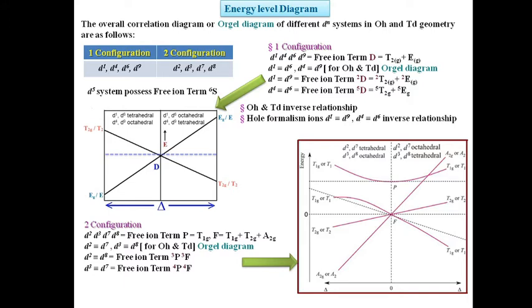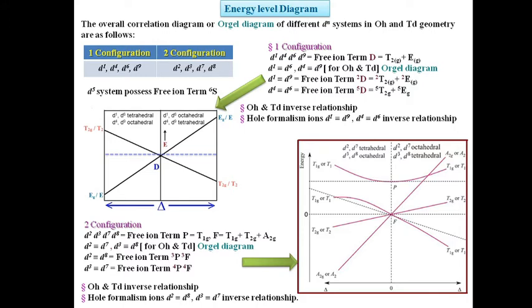Here also the octahedral-tetrahedral inverse relationship as well as the hole formalism principle are applicable. So from these data, such as free ion terms, crystal field terms, and the corresponding Orgel diagram, we can designate the transitions among these energy levels in the Orgel diagram and find the corresponding wavelengths and energies, and